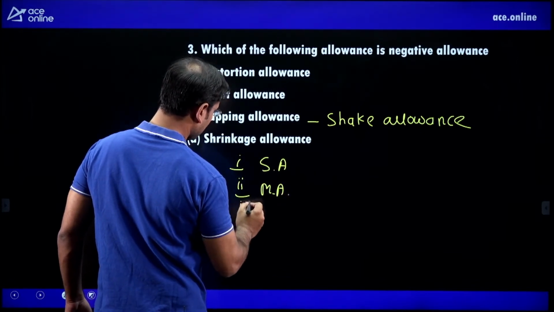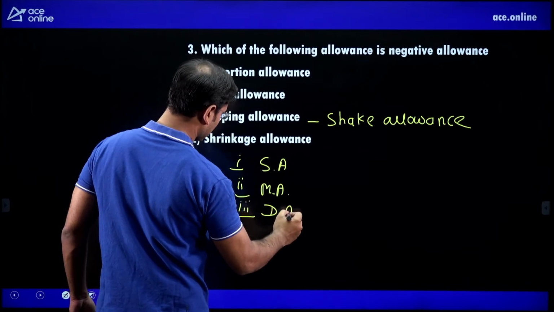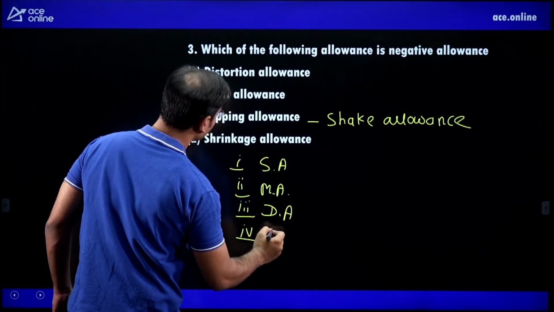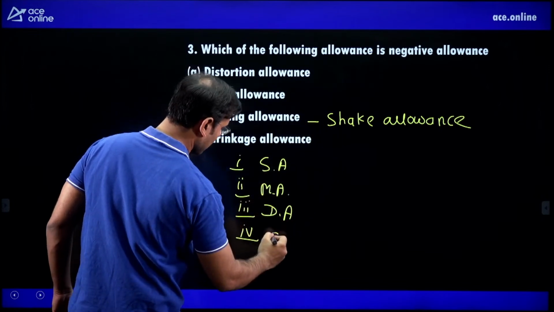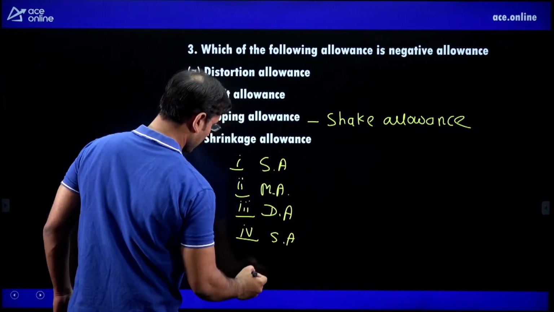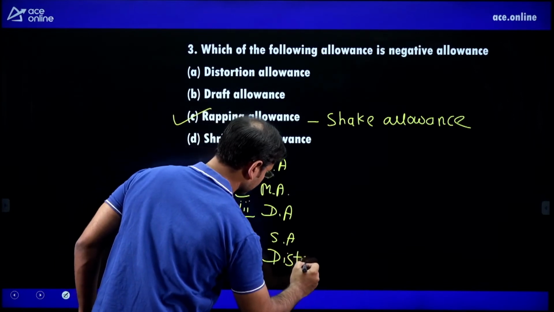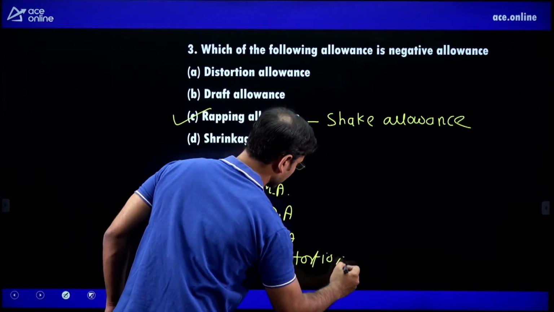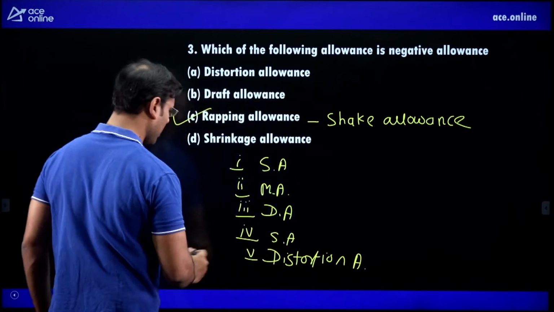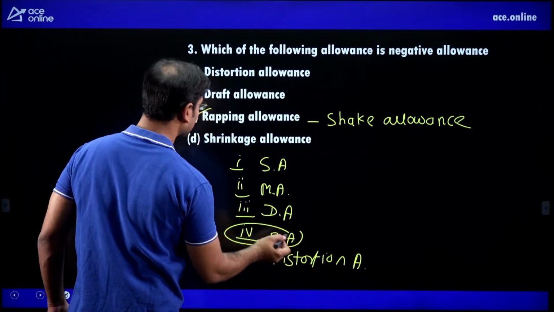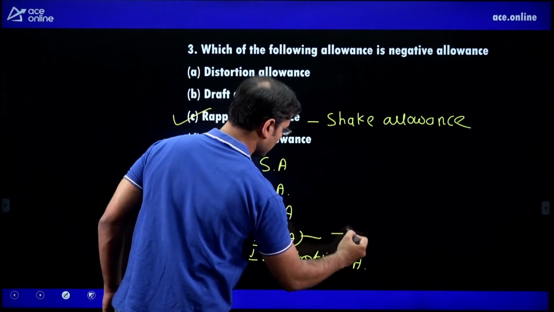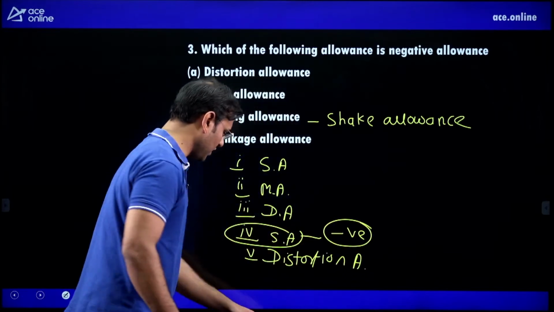The third is draft allowance. Fourth is this warping or shake allowance. And fifth is distortion allowance. Out of all these allowances, only the shake allowance is negative. Only this is negative, all others are positive allowances.